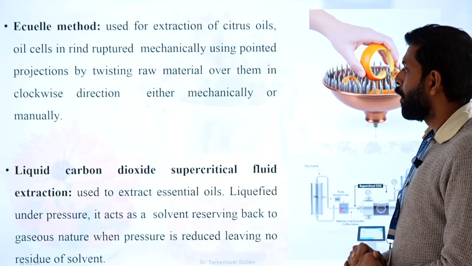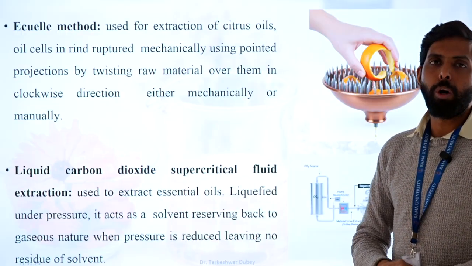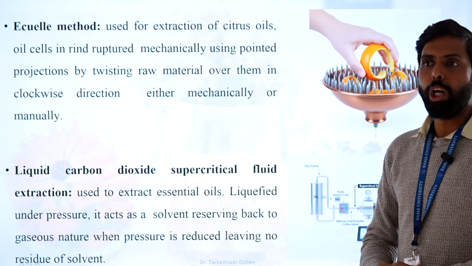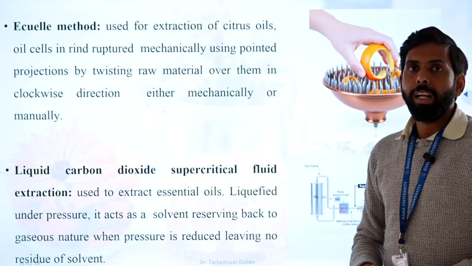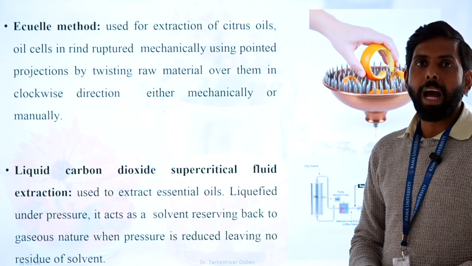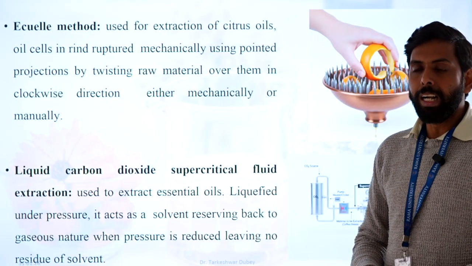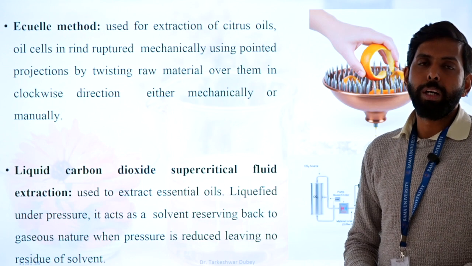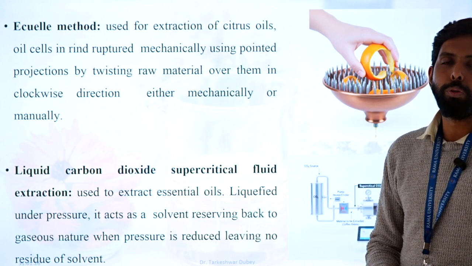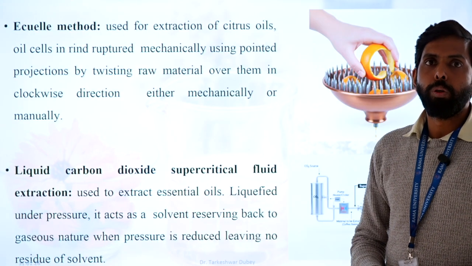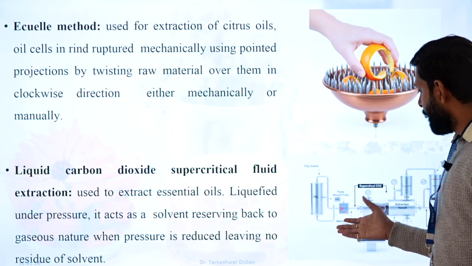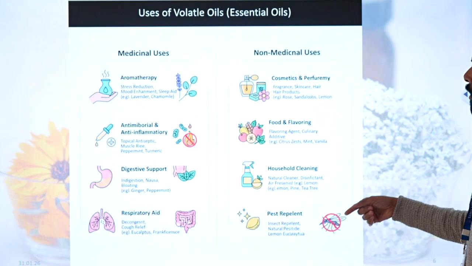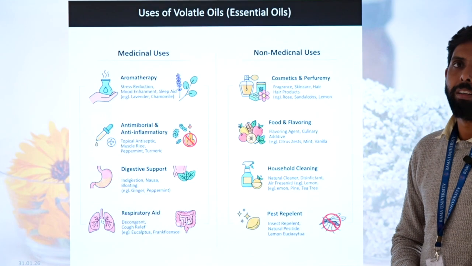Then we have the liquid carbon dioxide supercritical fluid extraction method. This is the modern method of extraction which employs less solvent and less temperature, because volatile oil cannot be extracted at higher temperature, so we need lower temperature. For that we use this particular method, in which the supercritical fluid, liquid carbon dioxide, is used at a very low temperature to extract the volatile oil. This is the commercial setup of volatile oil extraction through the supercritical fluid method.